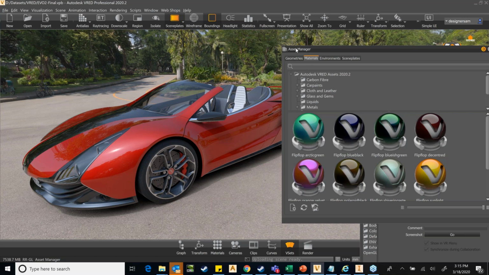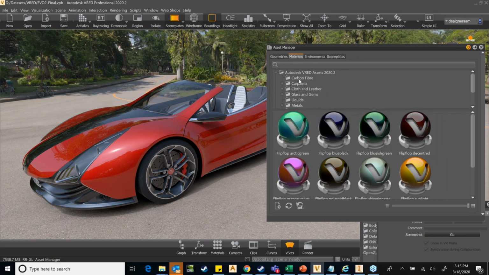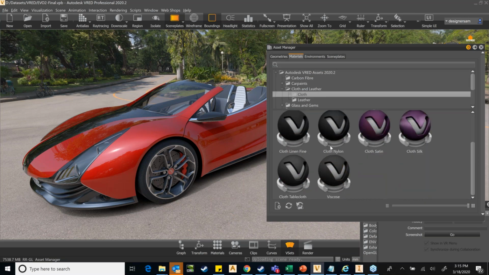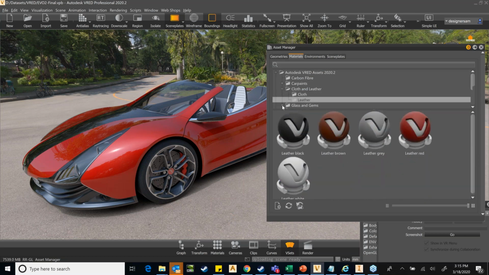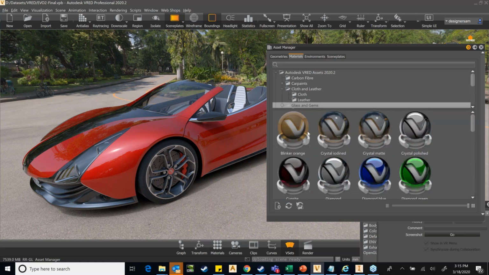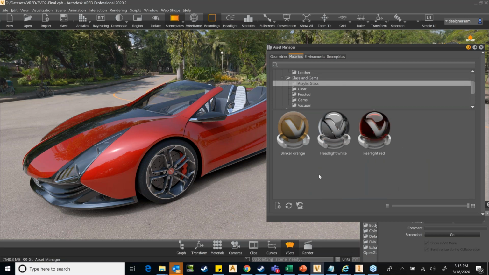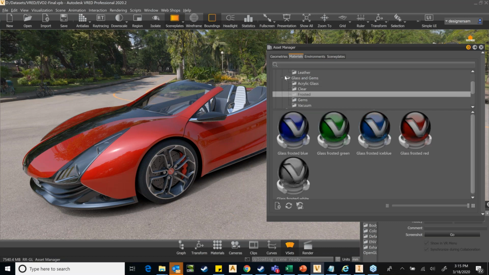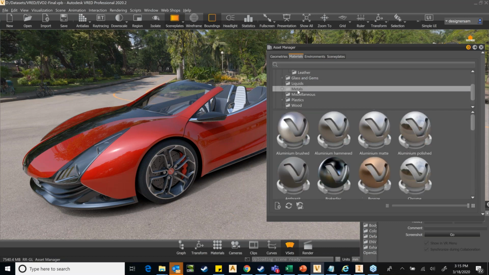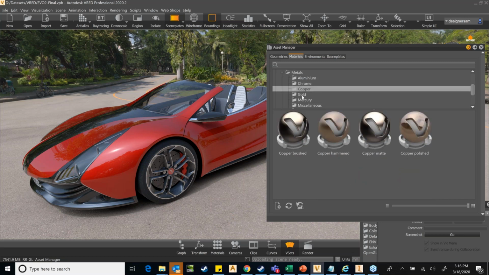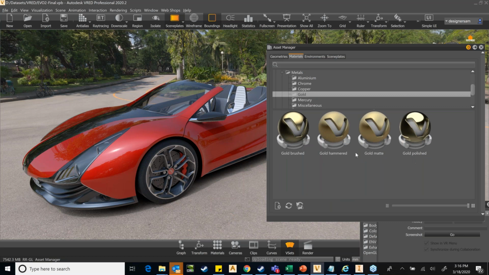I'll just run through this. It is basically carbon fiber. You have various cloth materials, leather, and glasses, and all these will help you once your data becomes more diverse. You have various types of glasses, then liquid, and metal. In metal you also have aluminum and chrome, so there are certain categories. You have gold, and various types of gold. You can also create white gold, mercury. I'm not going through all of this.